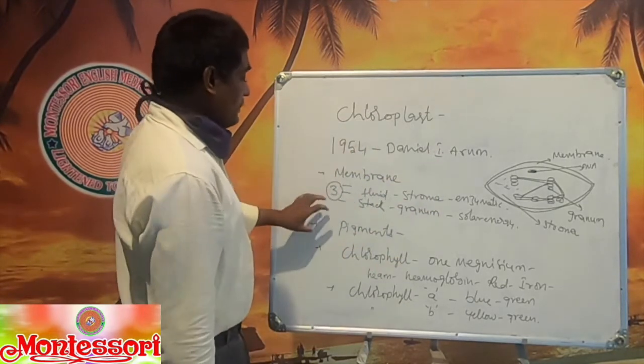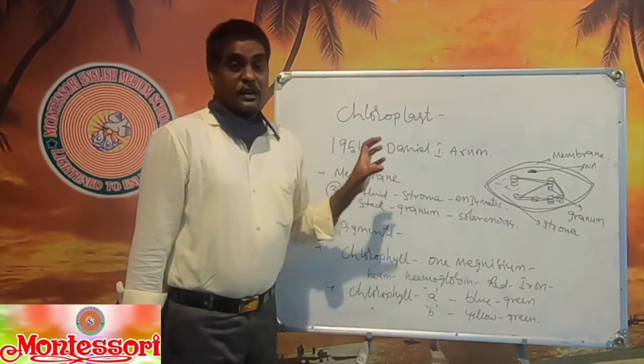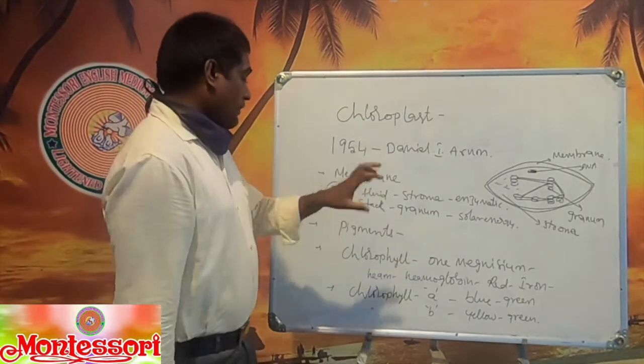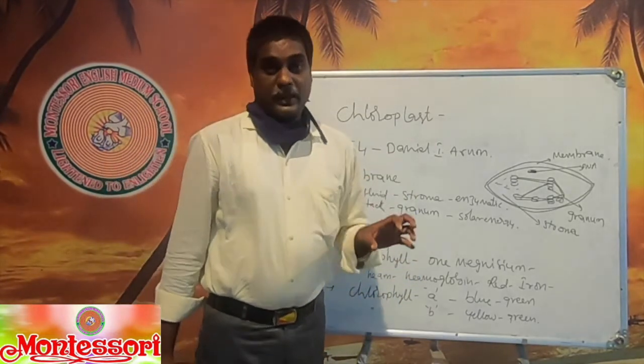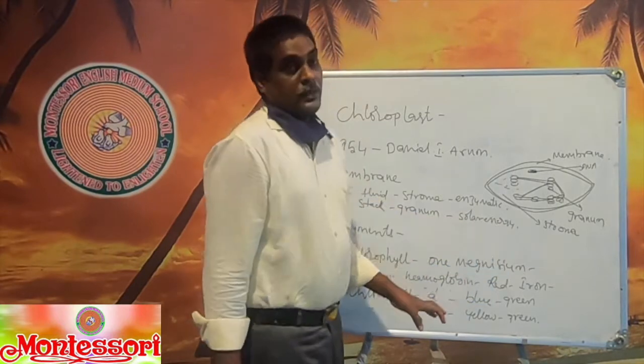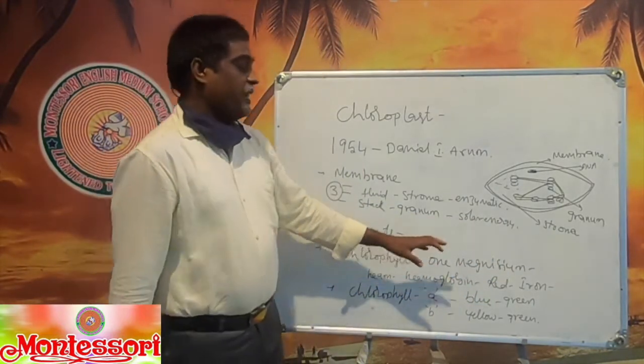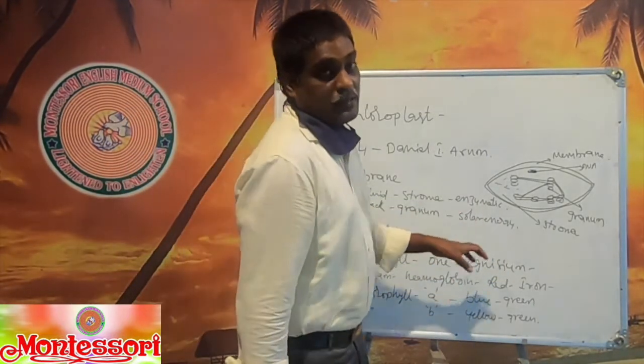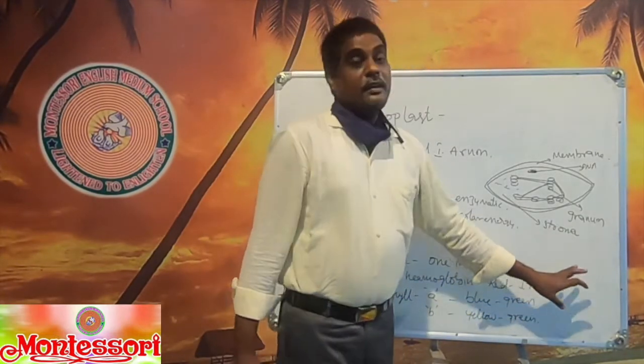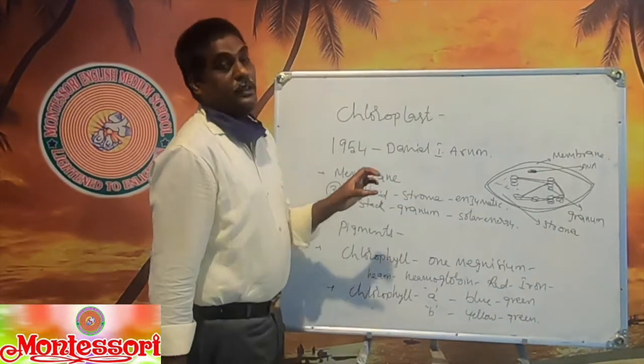In this chloroplast, the color pigments are also there. There are a number of color pigments. Of those, chlorophyll is a type of color pigment, which is made up of one magnesium ion. The structure is equal to the heme of hemoglobin in human beings, and human beings contain iron as a pigment, which is red in color.